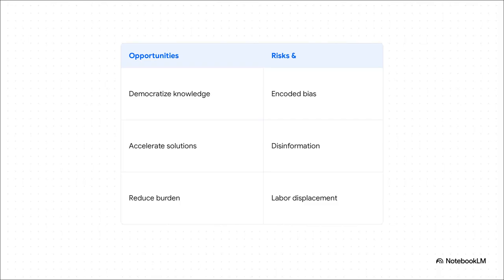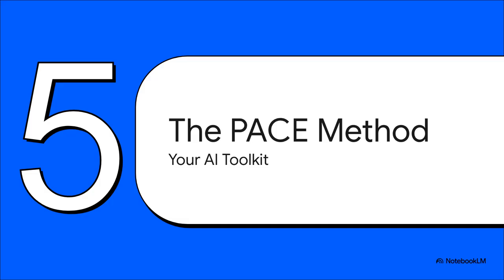So there's this critical tension right now. On one hand, the opportunities are staggering. We can democratize access to expertise, accelerate solutions to incredible societal problems like climate change, and free ourselves from repetitive drudgery. But directly across from that are severe risks. We've got encoded bias actively harming marginalized groups, disinformation eroding public trust, and major labor displacement happening before we've even built adequate social safety nets. Your job as an informed user is to recognize this tension and actively work to mitigate these risks while you harness the opportunities.